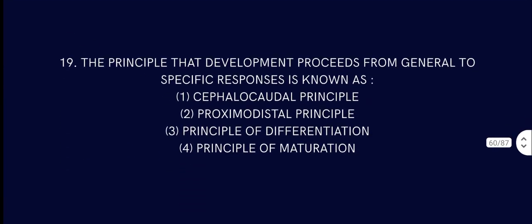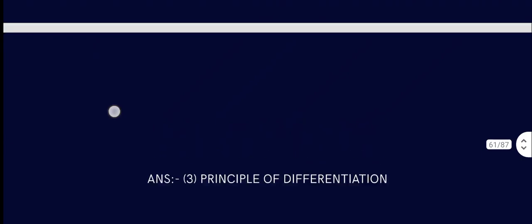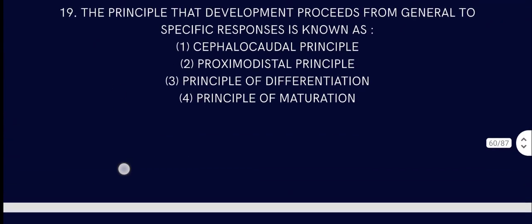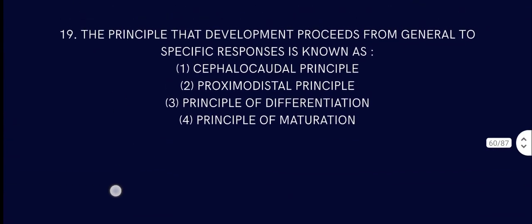Question number 19. The principle that development proceeds from general to specific response is known as what? Cephalocaudal or proximodistal or principle of differentiation or principle of maturation. Principle of development proceeds from general to specific. Head to toe is what? Cephalocaudal or proximodistal. Center to the outward is proximodistal. And it's the principle of differentiation, because you are starting from general to the specific.